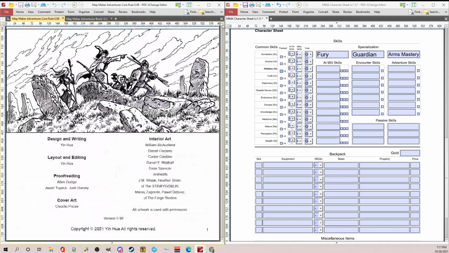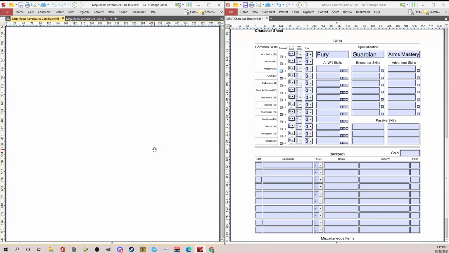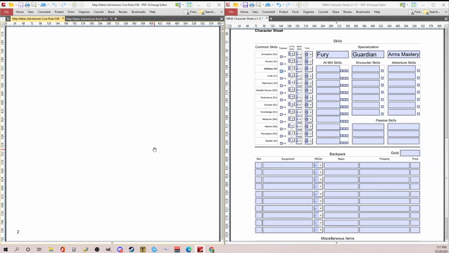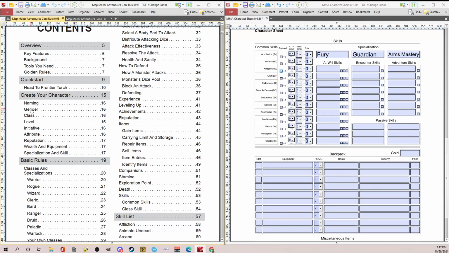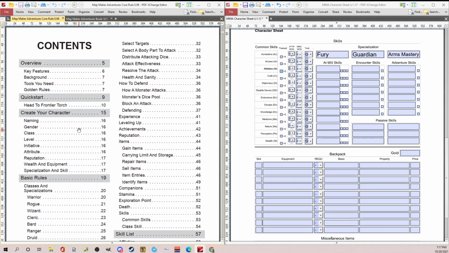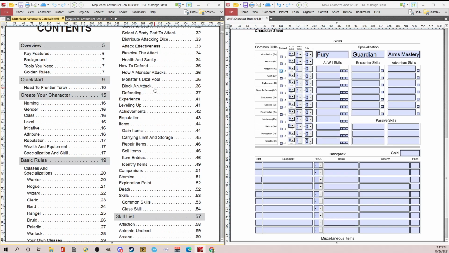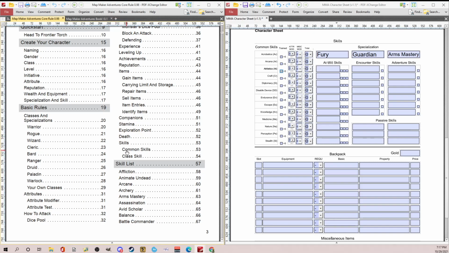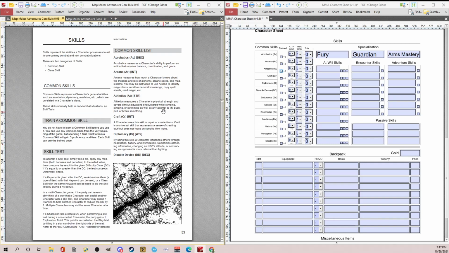So let me go back to, I love this art, I'm going to go back to the table of contents. So we did the wealth and specialization. Here are all the attributes. And let's see, okay, here's the skill list. So let's go to the class skills and common skills. Let's kind of go through that next.